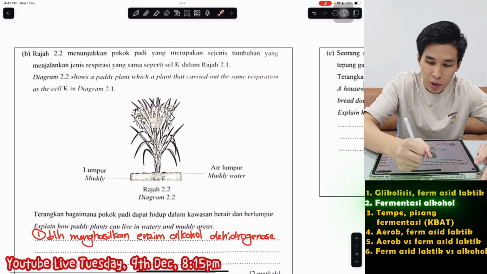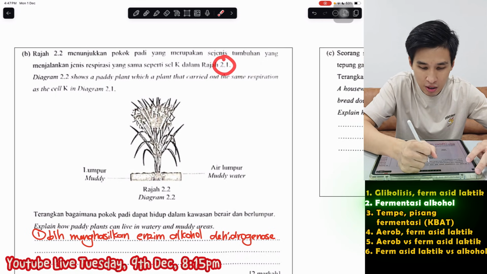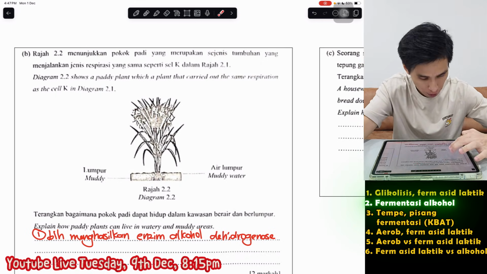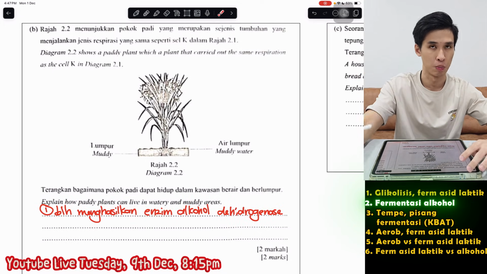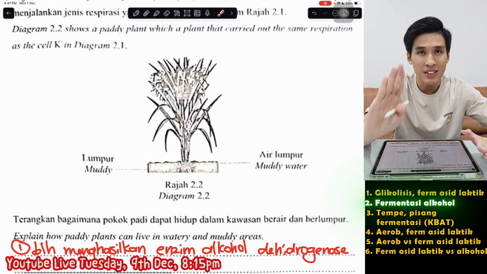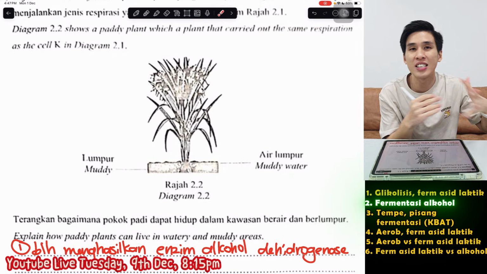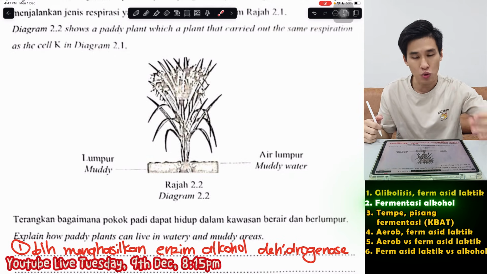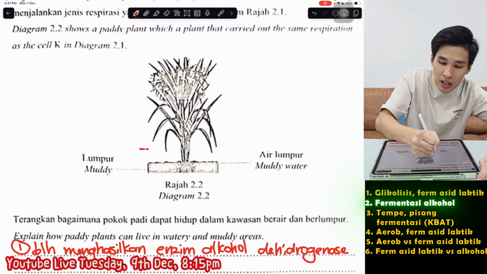Menunjukkan pokok padi merupakan sejenis tumbuhan yang menjalani jenis respirasi seperti sel K di dalam 2.1. So, bagaimana pokok padi dapat hidup dalam kawasan berair dan berlumpur? Number one, plants just like human. Sometimes dia akan kekurangan oksigen, tetapi dia bukan lari, dia bukan bersenam lah. So when dia kekurangan oksigen adalah dalam keadaan berair, berlumpur like that.